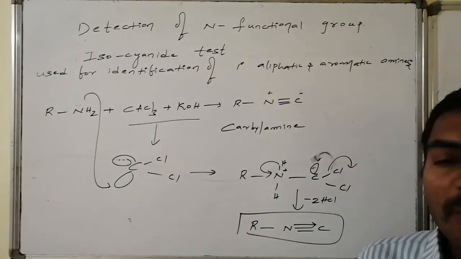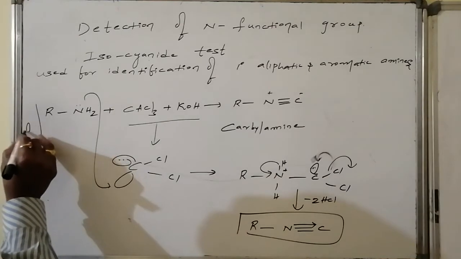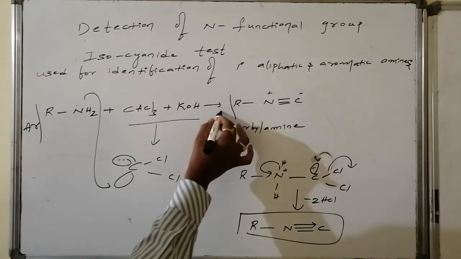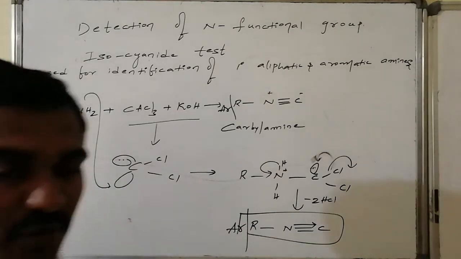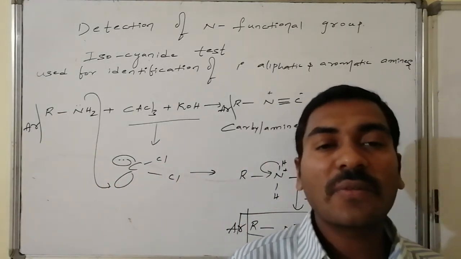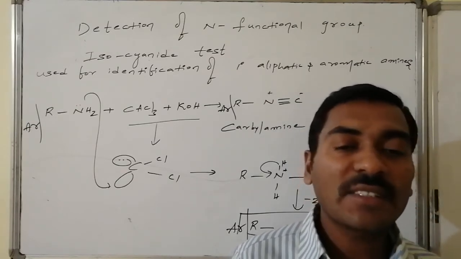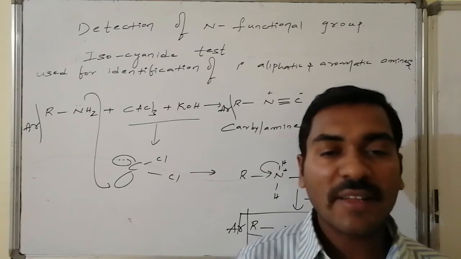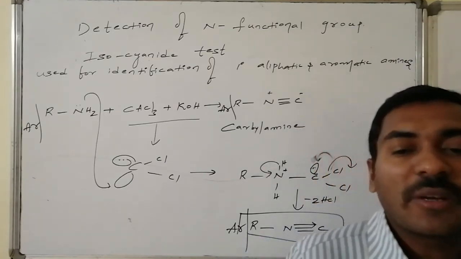Similarly, the same thing happens if it is aromatic also. Yes, if this is aromatic, the same thing leads to the formation of aromatic isocyanide. Here also aromatic system followed by isocyanide formation takes place. Thus formation of carbylamine isocyanide foul smelling gas indicates the presence of either aliphatic primary amine, similarly the aromatic primary amine.